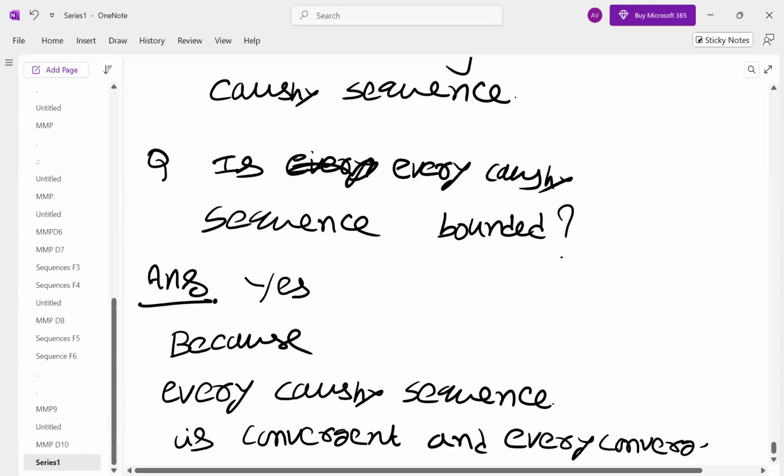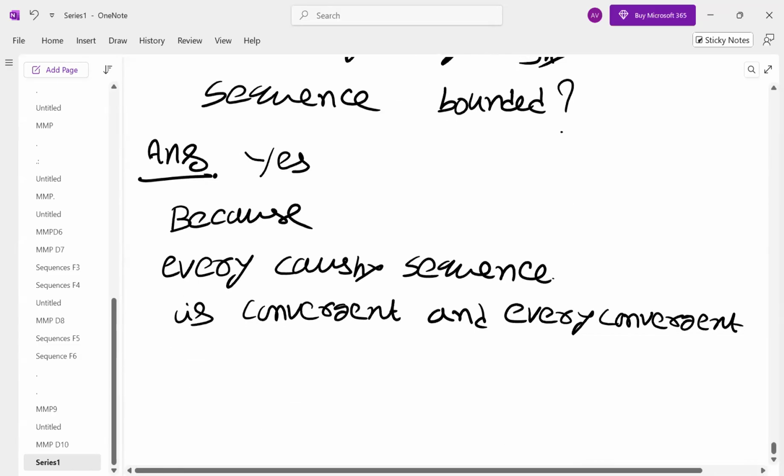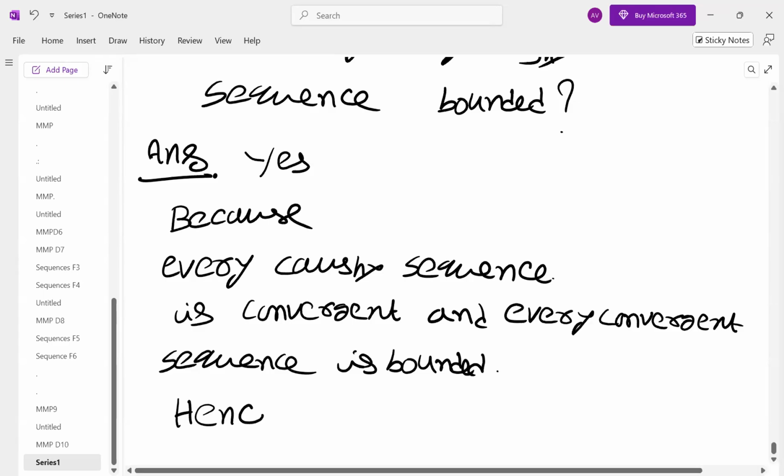Every convergent sequence is bounded. Hence, every Cauchy sequence is bounded. So remember this as a statement.